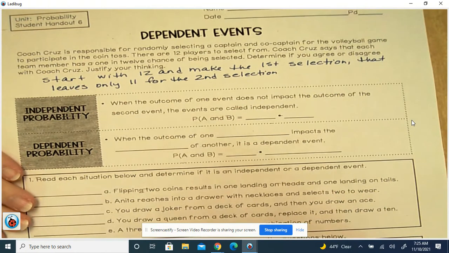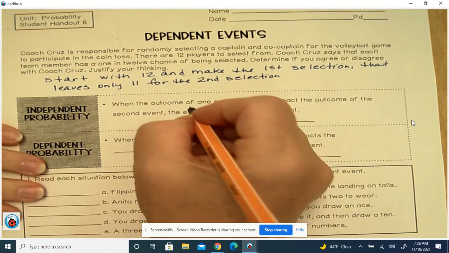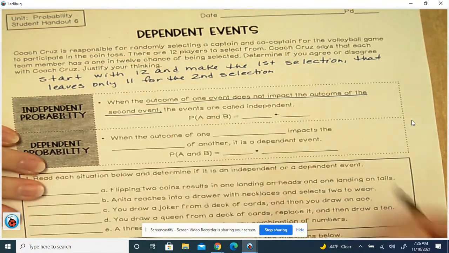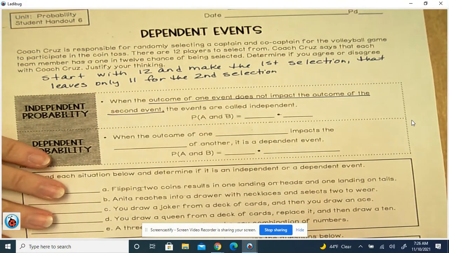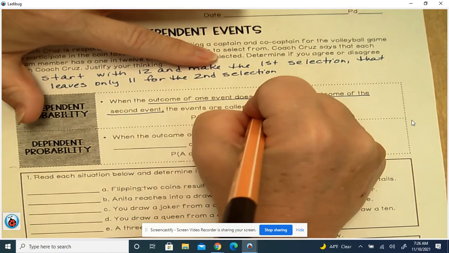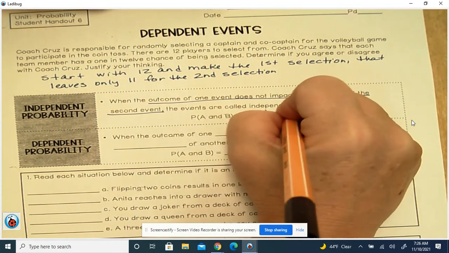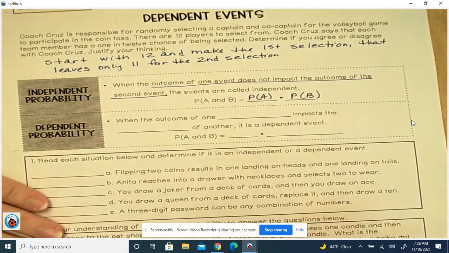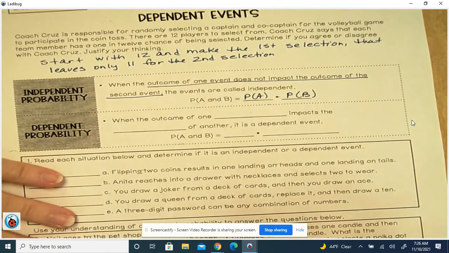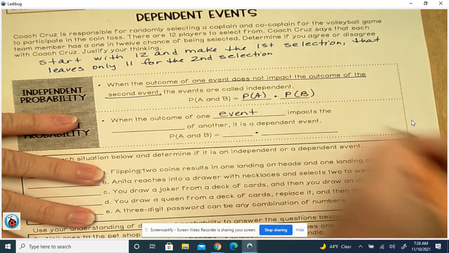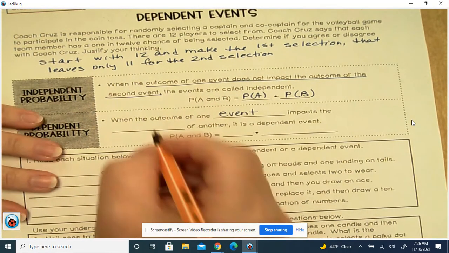So independent probability is when the outcome of one event does not impact the outcome of the second event. These events are called independent. That's where the probability of A times the probability of B. Now, dependent probability is when the outcome of one event impacts the outcome of another.